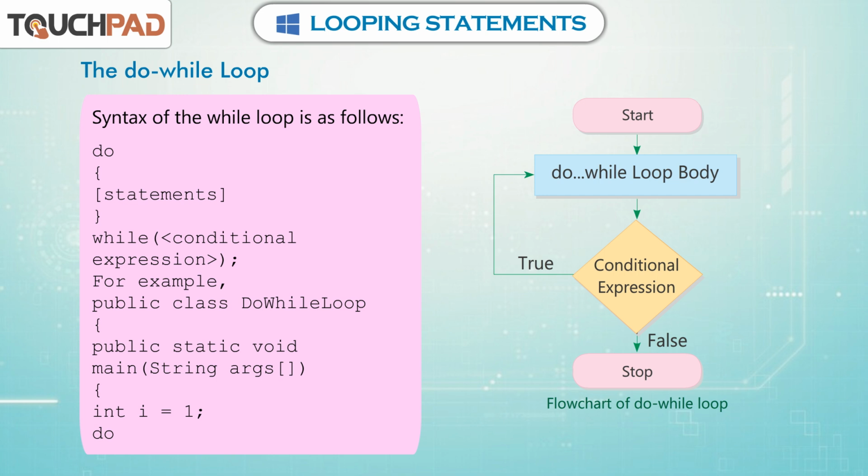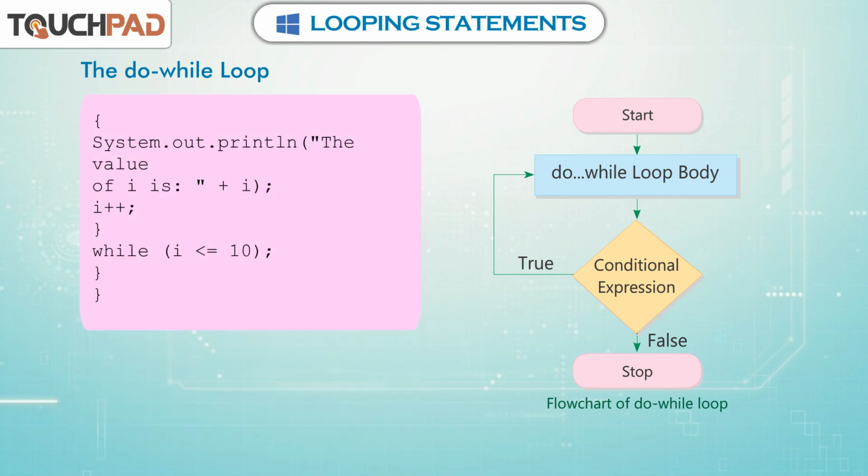The syntax of the do-while loop is as follows: do { statements } while (conditional expression); For example, public class DoWhileLoop { public static void main(String[] args) { int i = 1; do { System.out.println("The value of i is: " + i); i++; } while (i <= 10); } }